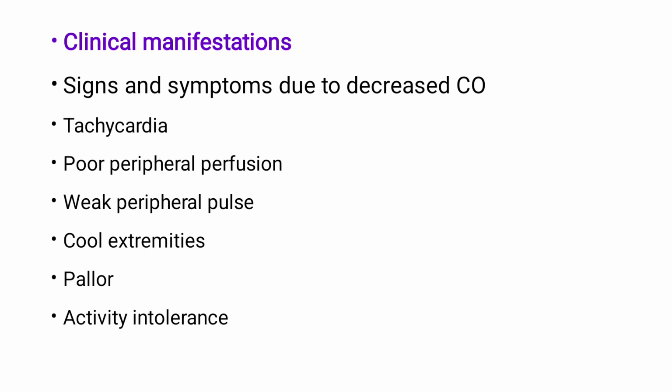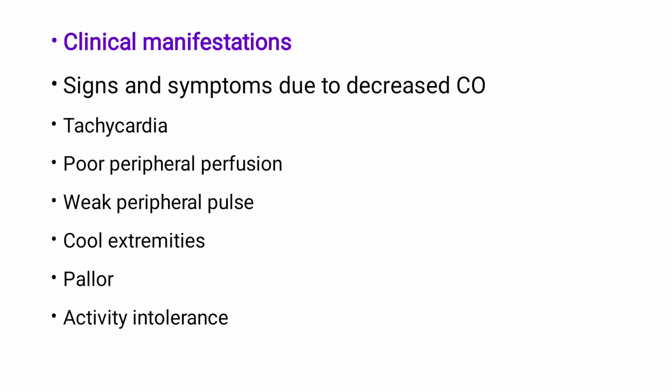Poor peripheral perfusion will lead to a weak peripheral pulse. Weak peripheral pulse will lead to cool extremities, pallor, activity intolerance, and easy fatigability. Due to activity intolerance, easy fatigability will be there, excessive perspiration, restlessness. So the signs and symptoms due to decreased cardiac output are tachycardia, cool extremities, weak peripheral pulse, pallor, activity intolerance, easy fatigability, excessive perspiration, and restlessness.